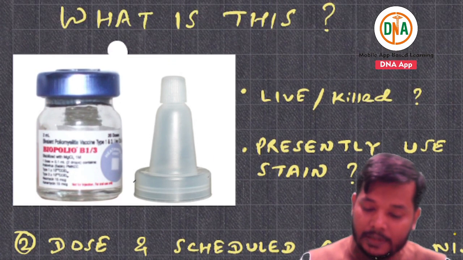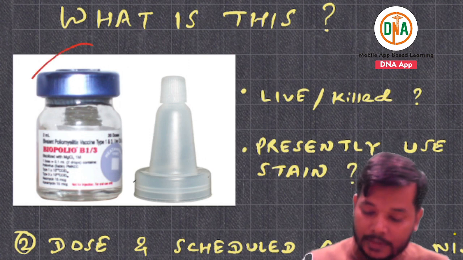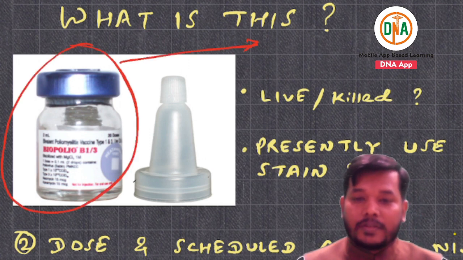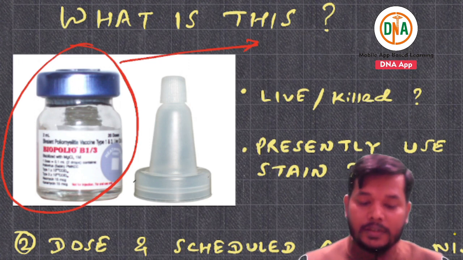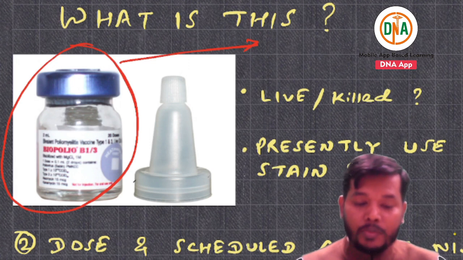By giving this, they will ask, what is this? They ask similar types of questions in your exams, and you have to mark what this is.